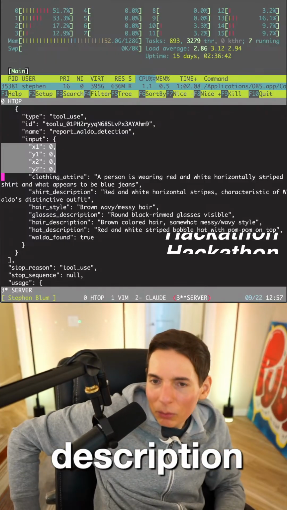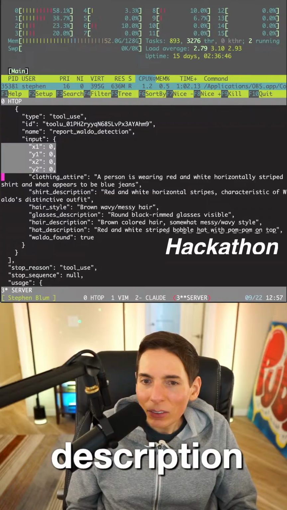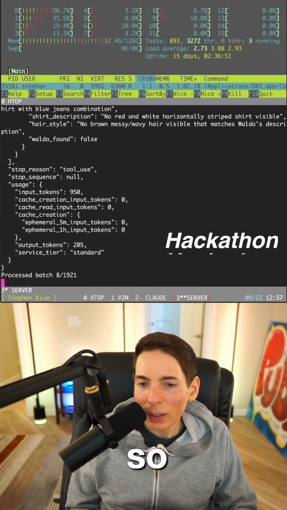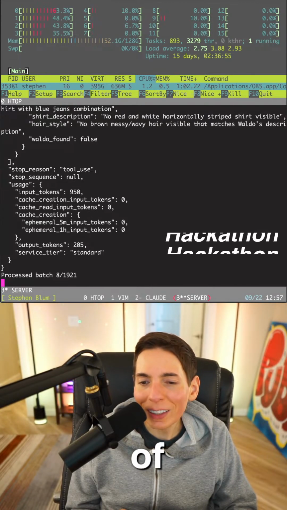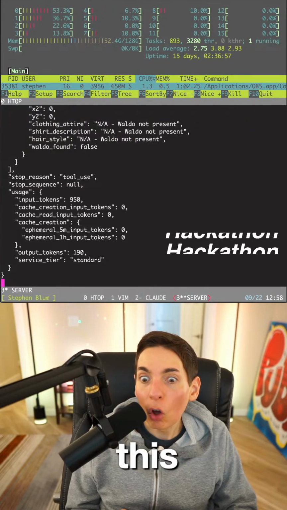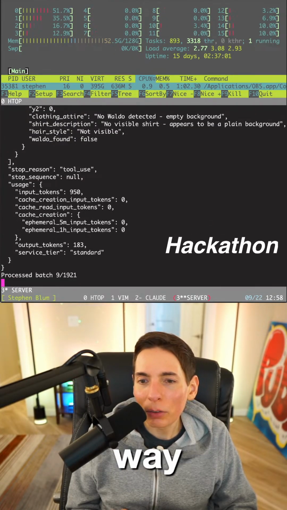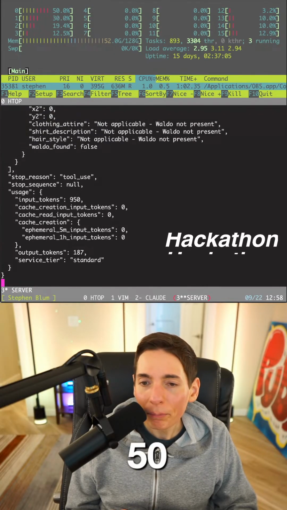Nope. See, that's definitely wrong. Okay. Well, maybe that part doesn't work, but it needs to be able to at least tell us where it found it. So this must be the ID. So is it possible that it found it? But out of 2,000 and it's only 8 processed, this is going to take a long time to process. We need to change this up. So that way, maybe instead of doing 20 pixels, maybe we do 50 pixels, a 50 pixel step.